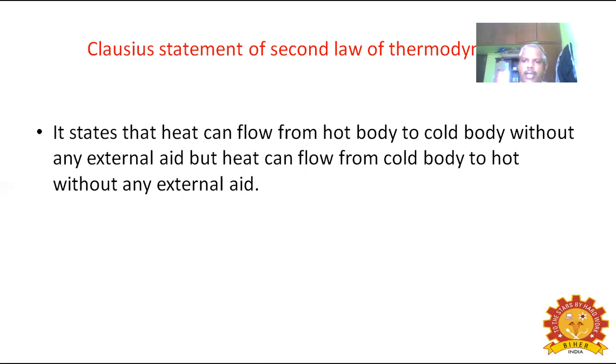Gamma is the ratio of specific heats, that is Cp by Cv, and its value for air is 1.4.